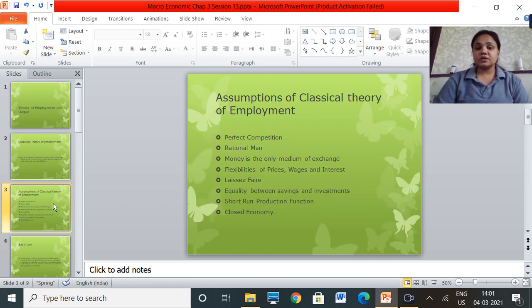As per the requirements, the prices of different goods and services, the wages that we are paying to the people, and the interest that is there, whether it is the interest on borrowing or interest on the deposits, it can rise or fall as per the requirements. Then next is laissez-faire. Laissez-faire means there is no intervention from the government. So government is not at all getting involved in the economy.